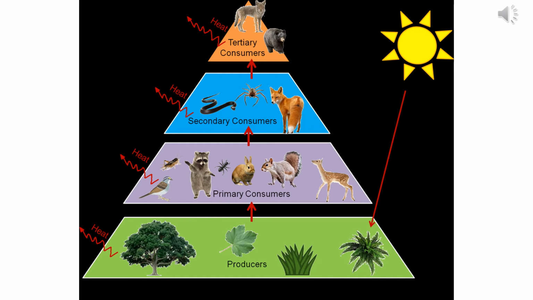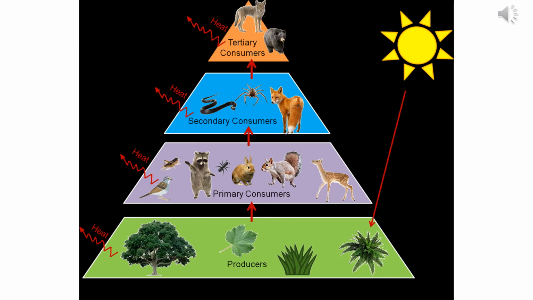And this pyramid is called a food pyramid, and all the single levels or the individual levels are called the trophic levels. And trophic levels are nothing but the energy levels. So at the base level, there are the producers. Producers are the green plants that are trapping the solar energy from the sun, and by the process of photosynthesis, they are preparing the food, and the solar energy is trapped inside that food.